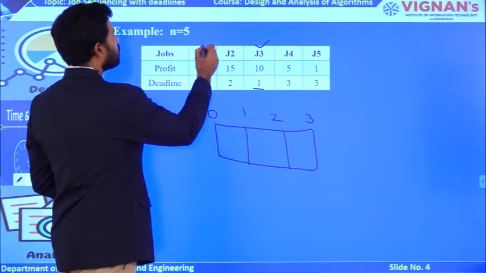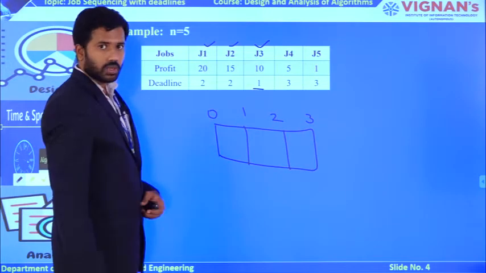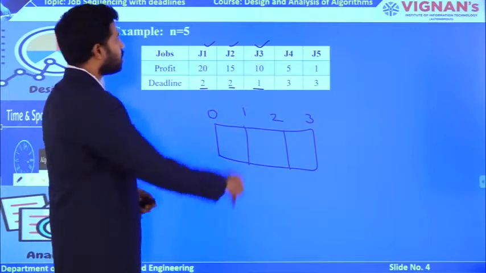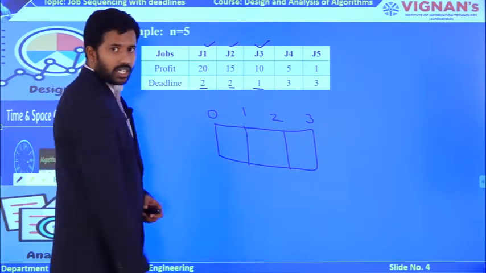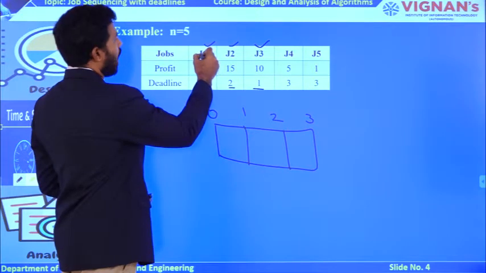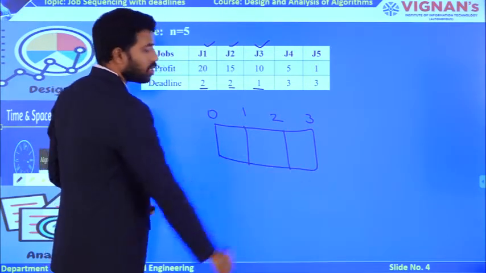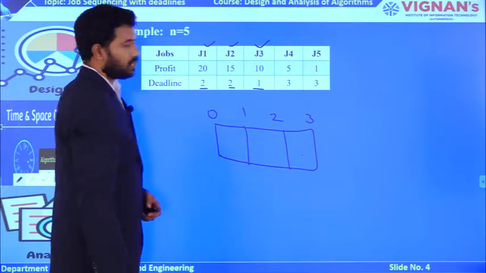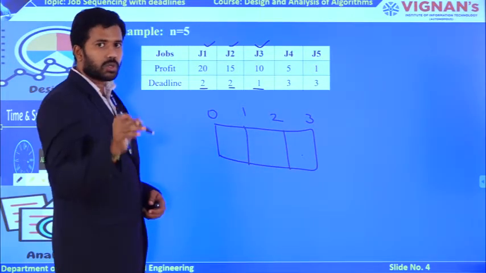Now, what about J1 and J2? What is the deadline of J1, J2? 2, right? So you can execute J1 and J2 up to the second slot. It is not possible to add J1, J2 at the third time slot. Why? Because the third slot is the time period from 2 to 3.